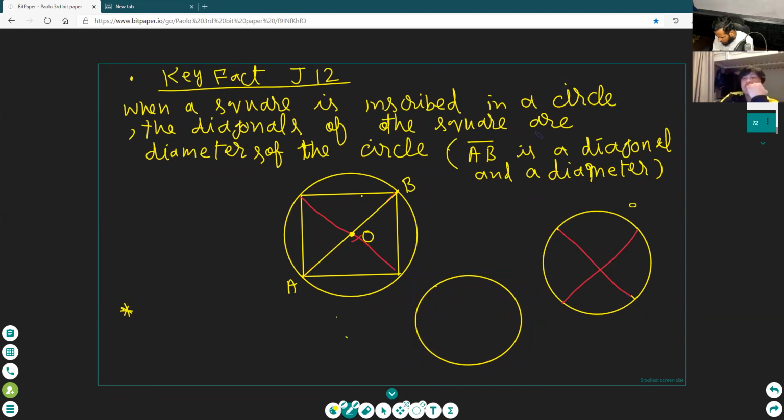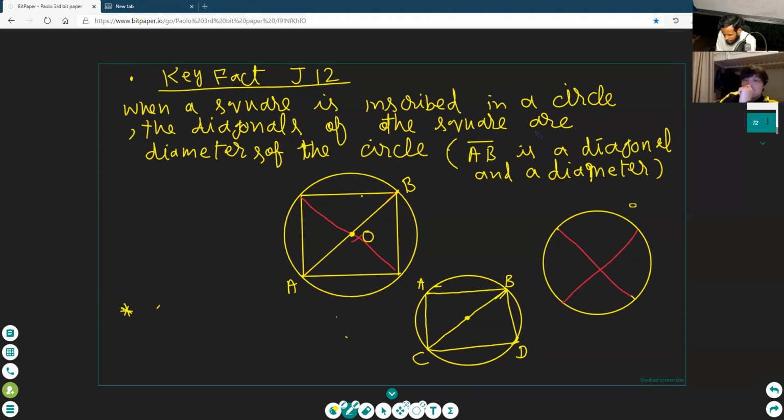See here, I am drawing the square. Suppose this is a square, okay? I'm roughly making the figure. This is A, B, C and D, okay. See here. I give you a question.